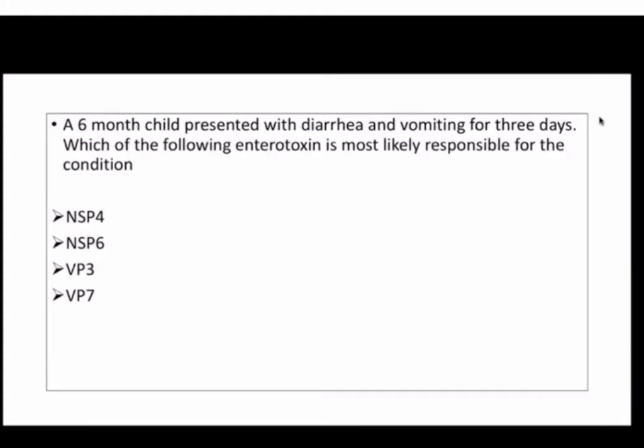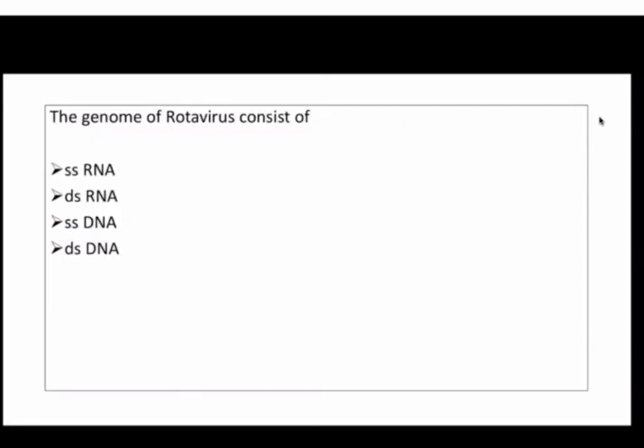The next question is: a 6-month child presented with diarrhea and vomiting for 3 days. Which of the following enterotoxins is most likely responsible for this condition? The non-structural protein NSP4 is the protein which acts as an enterotoxin in this case. The next question is: genome of rotavirus consists of single-stranded RNA, double-stranded RNA, single-stranded DNA or double-stranded DNA. It consists of double-stranded RNA. The genome is segmented double-stranded RNA.